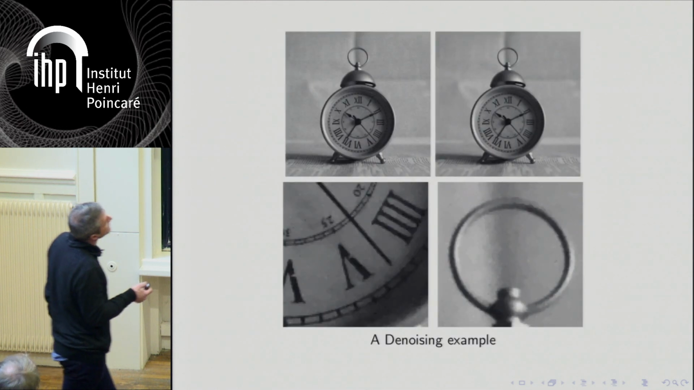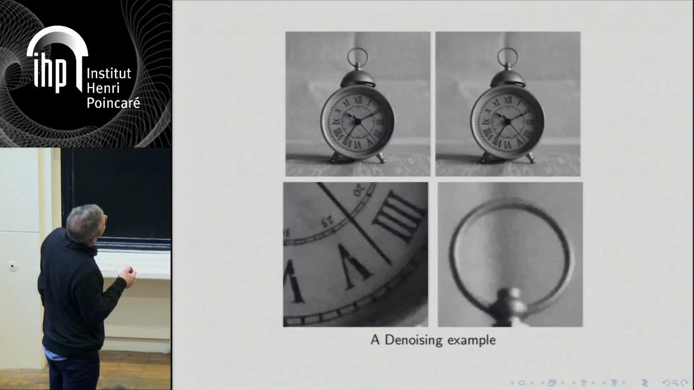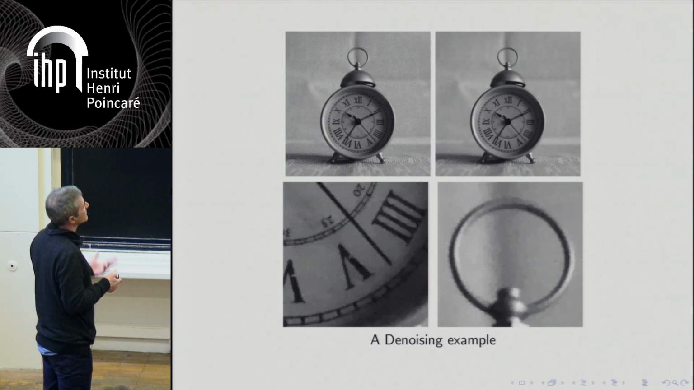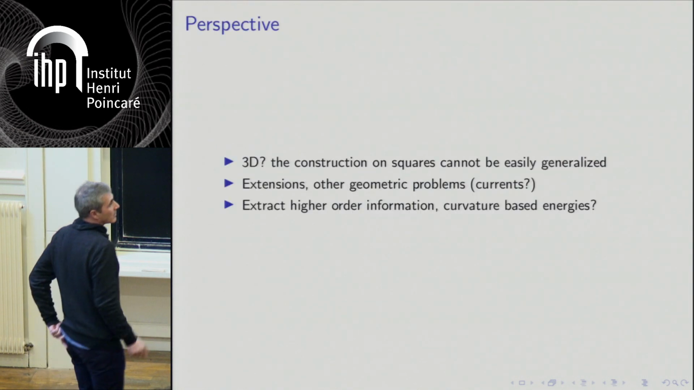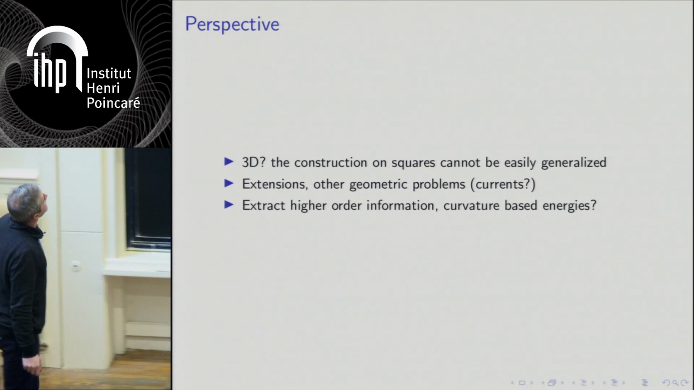Okay, so this is just an example to illustrate that on some diagonal, thin diagonal object you get something very nice, but this is a toy problem, of course. So I will finish here.